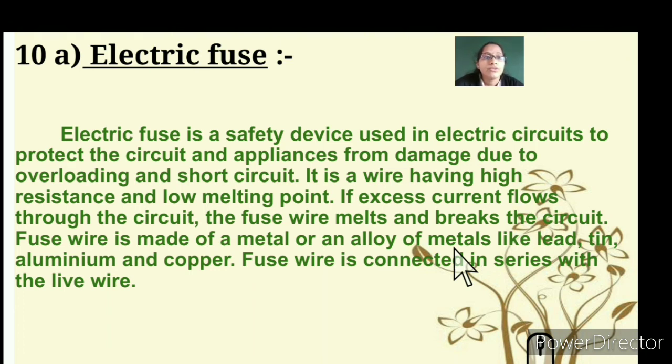What is the fuse wire made of? It's made of a metal or an alloy of metals like lead, tin, aluminium and copper. You can refer to alloys in the topic metals and non-metals. The fuse wire is connected in series with the live wire because the live wire has a continuous flow of electric current. When there is an overflow of current, the fuse wire cuts off the electric supply.